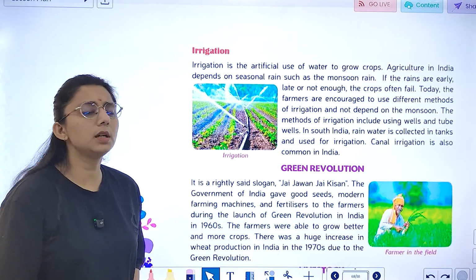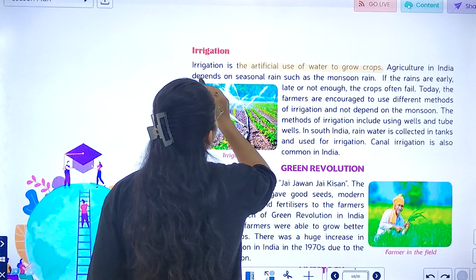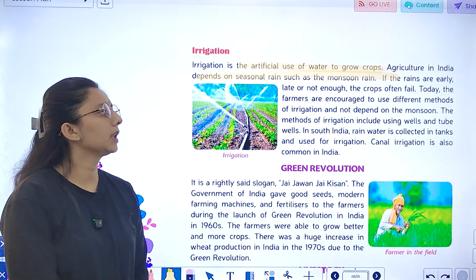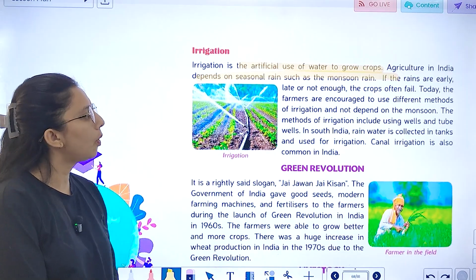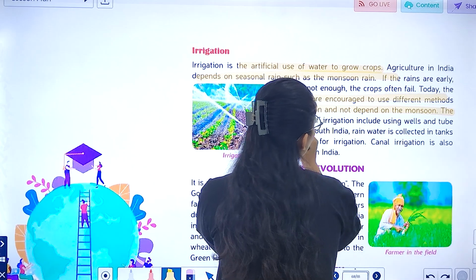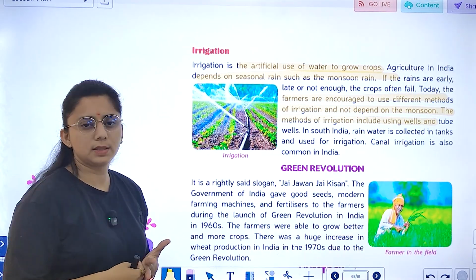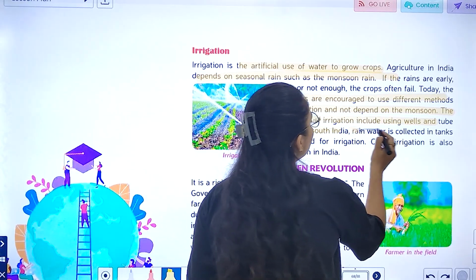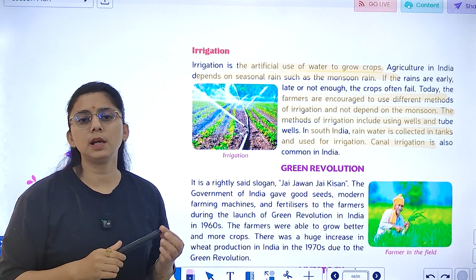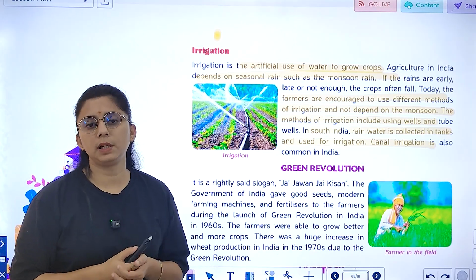Next is irrigation. What is it? The artificial use of water to grow crops is irrigation. Farming depends upon seasonal rain such as monsoon rain. If the rains are early, late or not enough, the crops often fail. Today, farmers are encouraged to use different methods of irrigation and not depend on the monsoon. And what do the methods of irrigation include? Wells, tube wells. In South India, rainwater is collected in tanks and it is used for irrigation. Canal irrigation is also common in India. आपने देखा होगा ये बहुत ज़्यादा common भी है आपके इंडिया में.